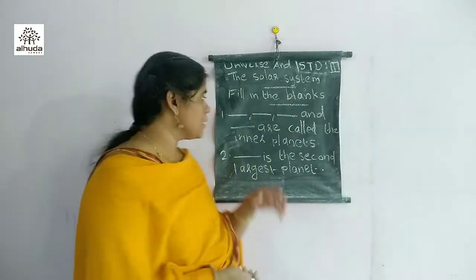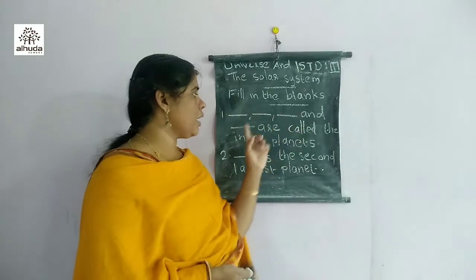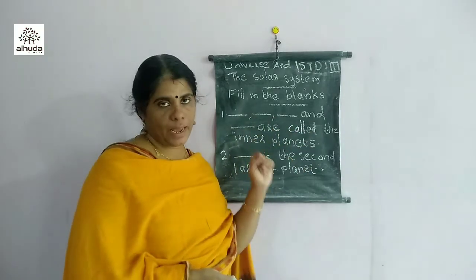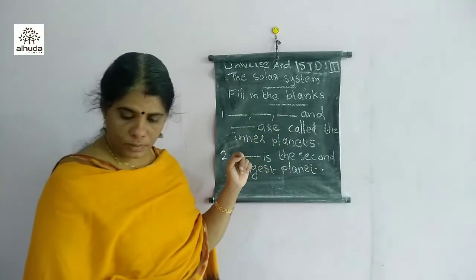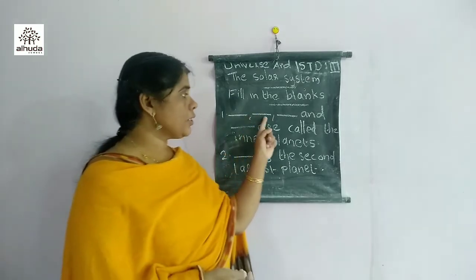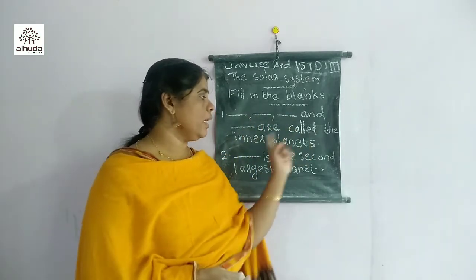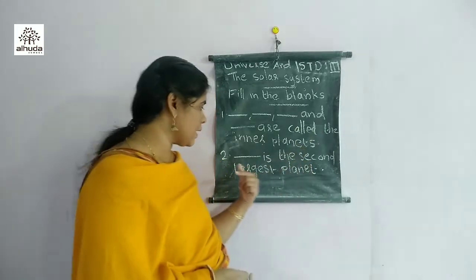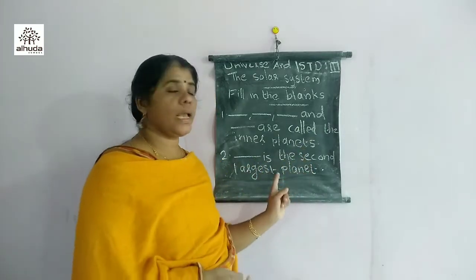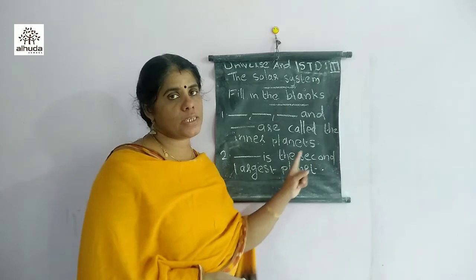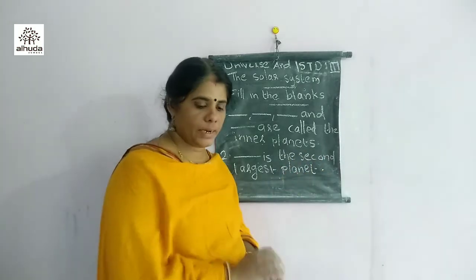Fill in the blanks. Dash, dash, dash and dash are called the inner planets. Second question. Dash is the second largest planet.